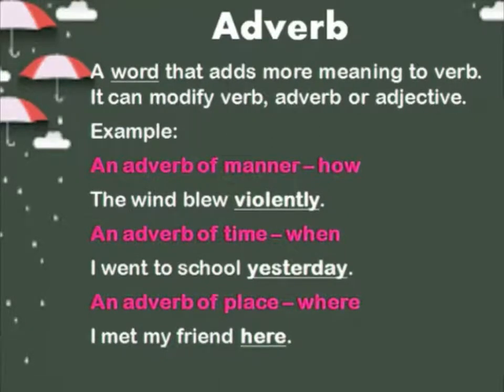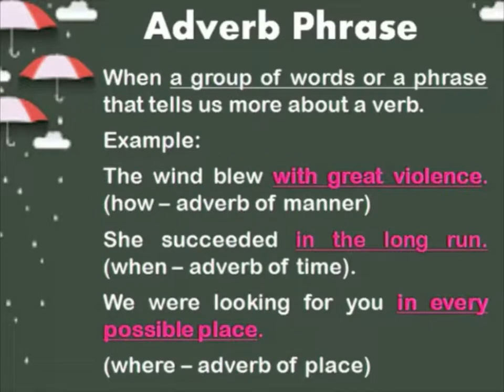So here let us look at what is an adverb phrase. Again, it is a group of words or a phrase that tells us more about a verb. See here, instead of the wind blew violently, we replace the single word adverb with a phrase, an adverb phrase: with great violence explains violently. So this is a phrase, whereas violently is a word, that is an adverb. She succeeded in the long run. In the long run is again a phrase. When you ask the question when did she succeed, you can say in the long run. The answer you get is an adverb of time.